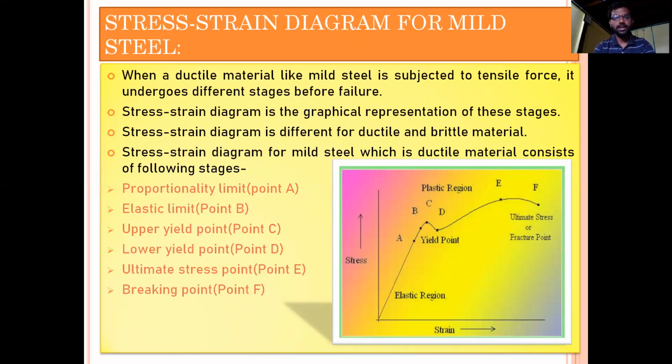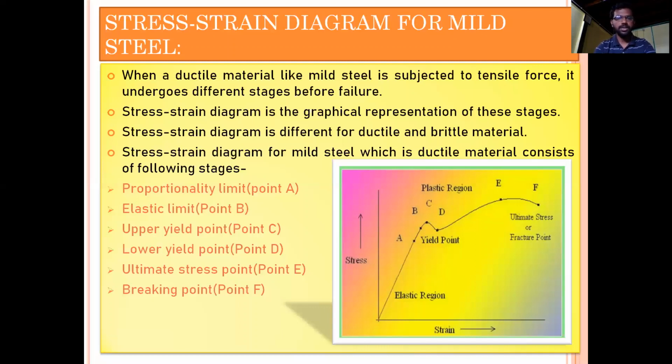The stress strain diagram is different for ductile and brittle material, as I told you, but all the ductile materials will have similar kind of stress strain diagram, and all the brittle materials will have similar kind of stress strain diagram. But it is different for ductile and it is different for brittle material.